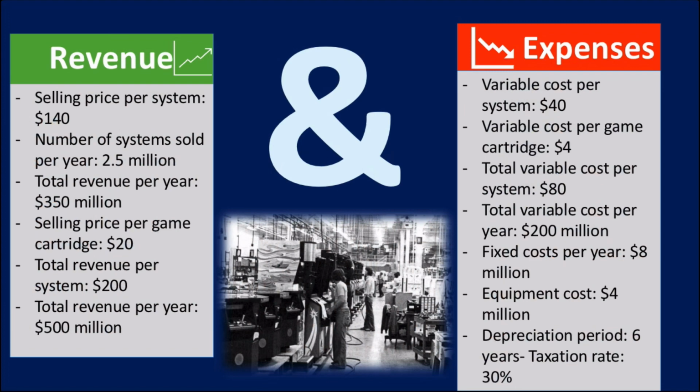After analyzing the case, we determined the revenue sources and the expense sources for Atari. For the revenue, we found six sources, which are selling price per system, number of systems sold per year, total revenue per year, selling price per game cartridge, total revenue per system, and total revenue per year. On the other hand, there are seven expenses, which are variable cost per system, variable cost per game cartridge, total variable cost per system, total variable cost per year, fixed cost per year, equipment cost, and depreciation period. Each price is shown in the slide.